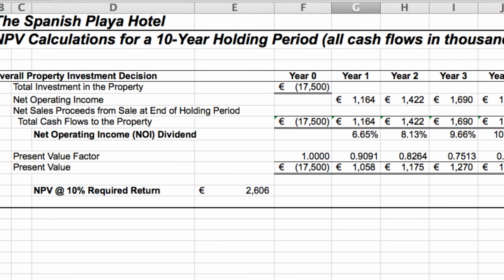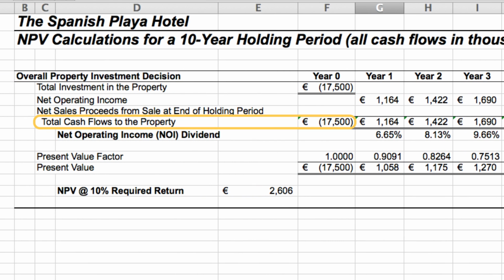The present value of the 17.5 million we invest today is 17.5 million because we're investing that today. On the other hand, the 1,164,000 of cash flow that's expected 1 year from now is only worth 1,058,000 euro today. Similarly, we discount those cash flows in the future. Notice as we move forward in time, cash flows 2 years from now are worth only 82% of a cash flow today, 75% 3 years from now, etc.